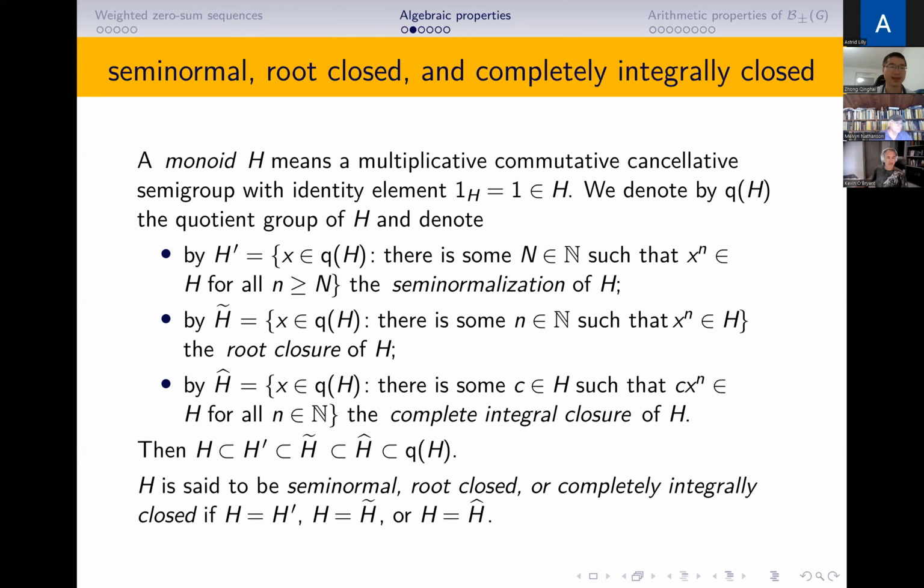By definition, H is a subset of H prime, which is a subset of the root closure of H, which is a subset of the complete integral closure of H, which is a subset of QH. So we say H is semi-normal if H equals H prime, H is root closed if H equals its root closure, and H is said to be completely integrally closed if H equals its complete integral closure.